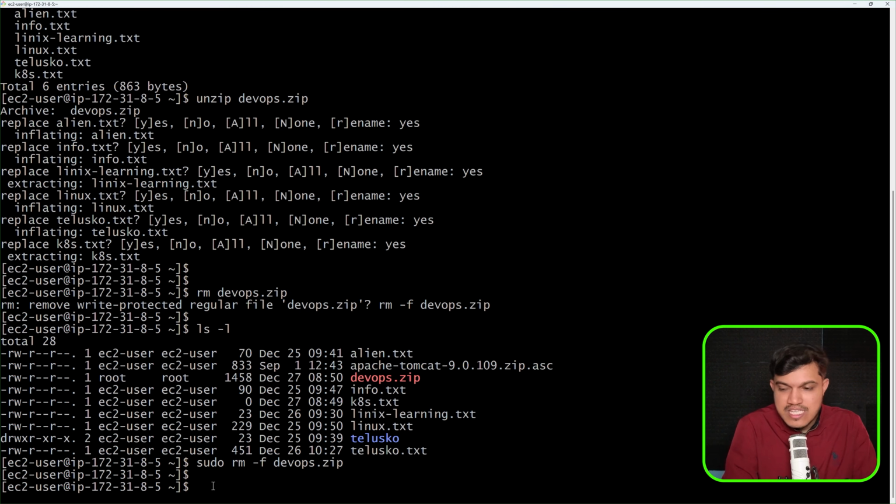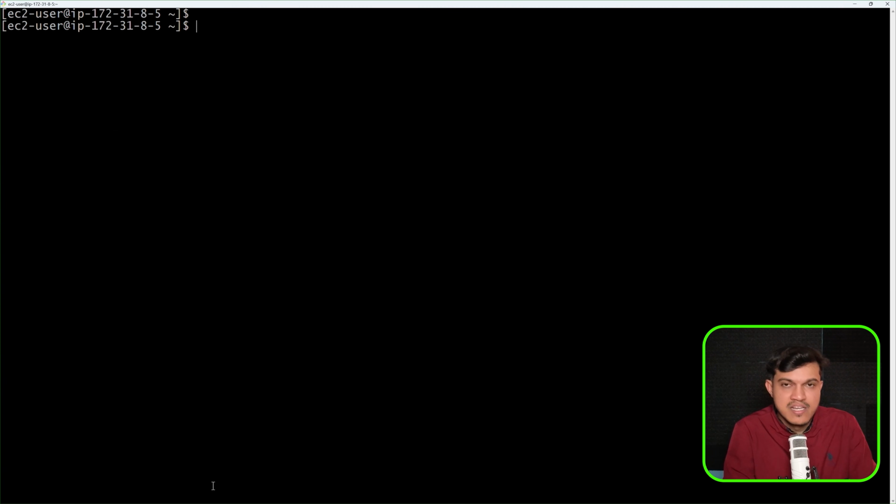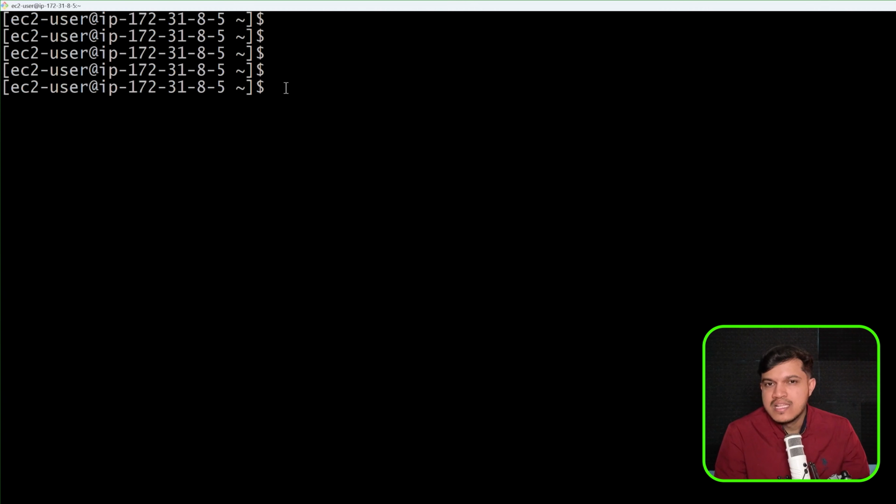Okay, so this is about how to work with zip files and Linux networking command whenever you're working with Linux. Now let's understand about how do we find files or directories within the Linux system, for which we have two options. Number one is the locate command, and number two is the find command. What is the difference, and why do we have both the options? We may have to understand here, right?